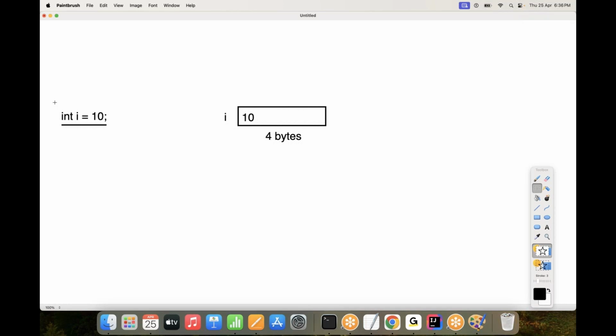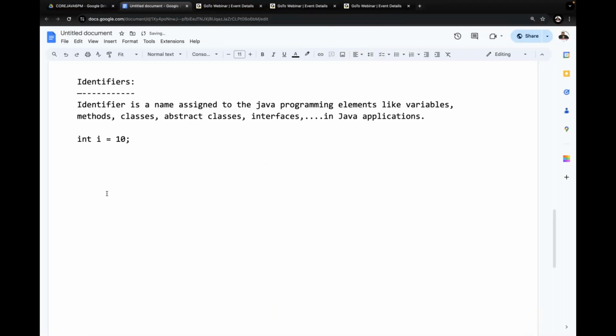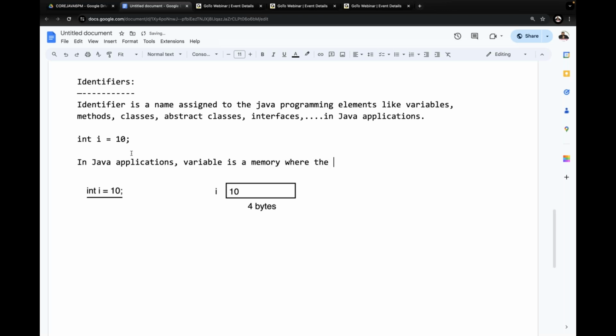Try to observe carefully. Now I'm telling you what an identifier is and what a variable is. In Java applications, a variable is a memory where the data will be stored.